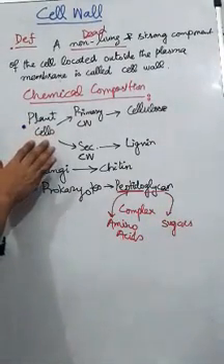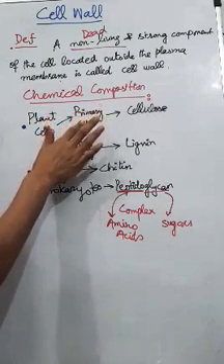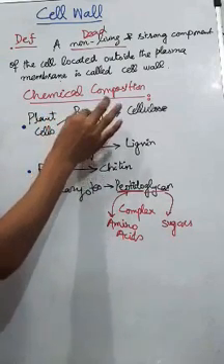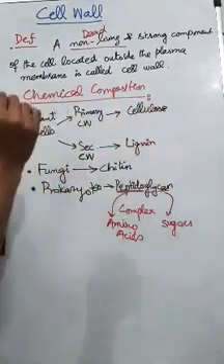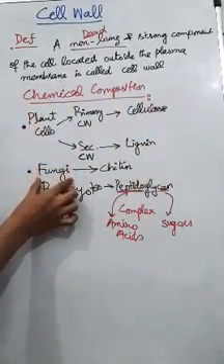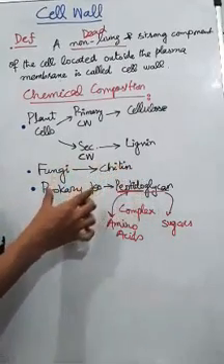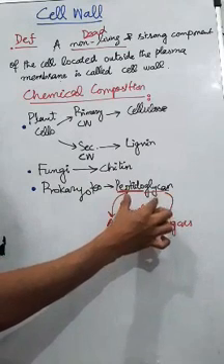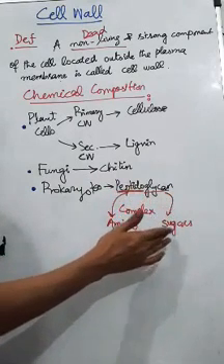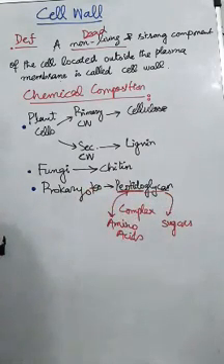So plant cells have two walls, primary cell wall and the secondary cell wall. Primary cell wall is composed of cellulose, secondary cell wall is composed of lignin. Fungi have a cell wall composed of chitin, and prokaryotes have a cell wall made up of peptidoglycan, which is a complex of amino acids and sugars. So this is all about the cell wall. Hope you have understood well.